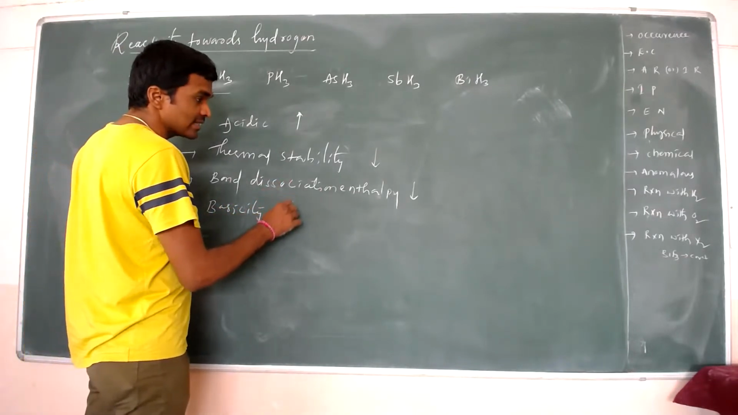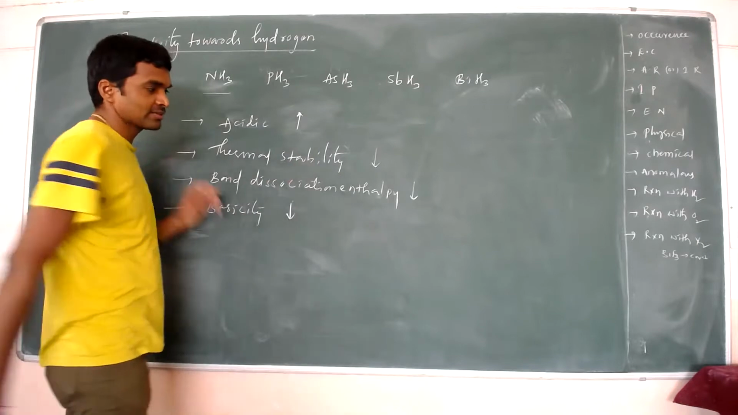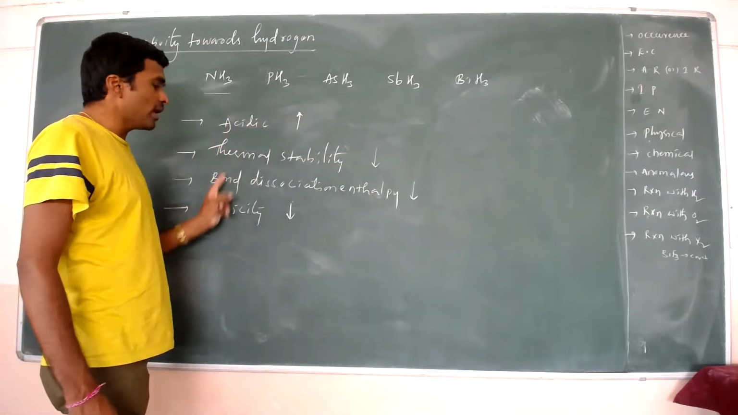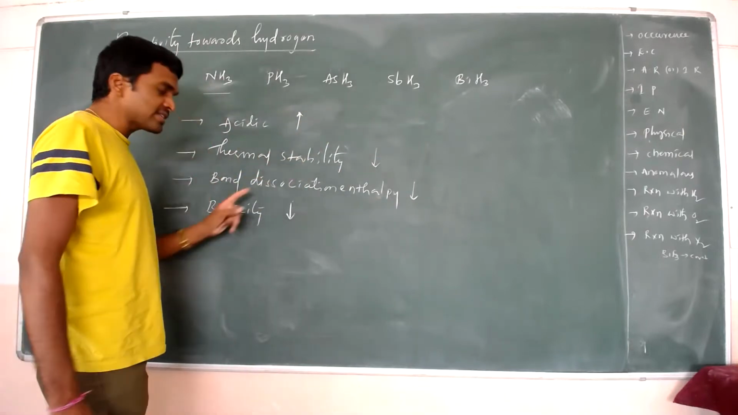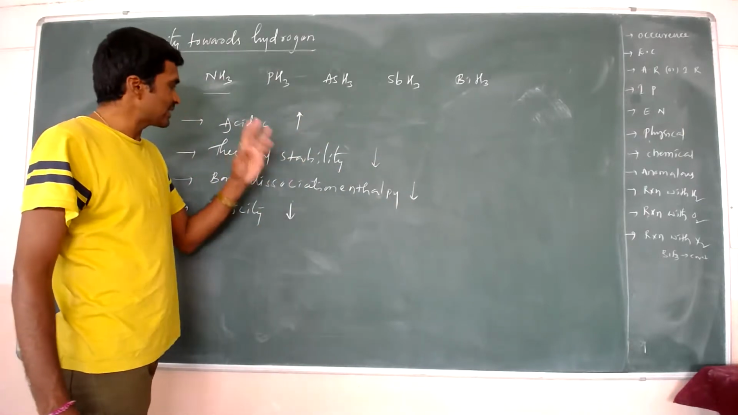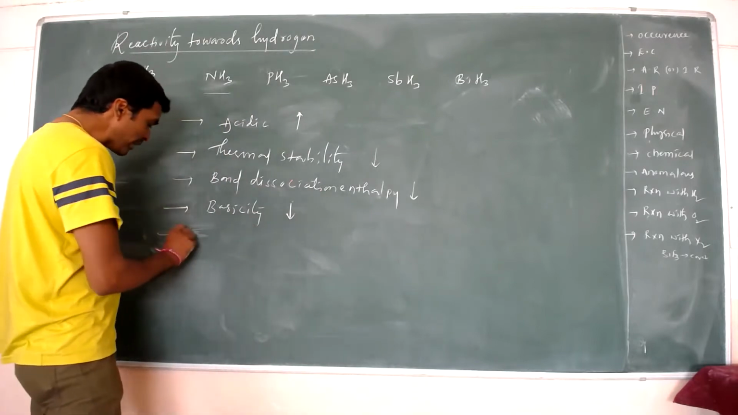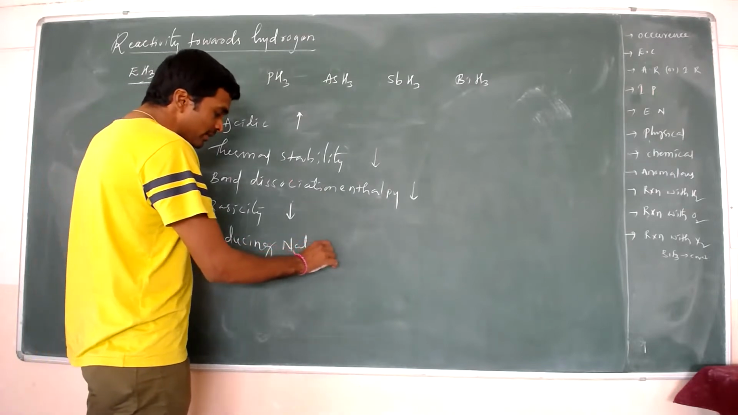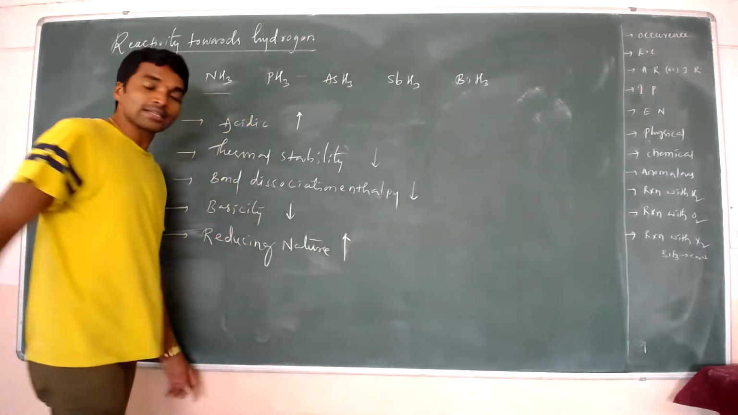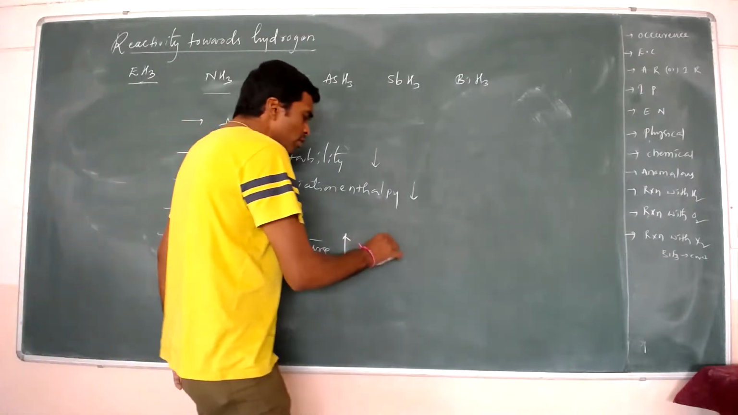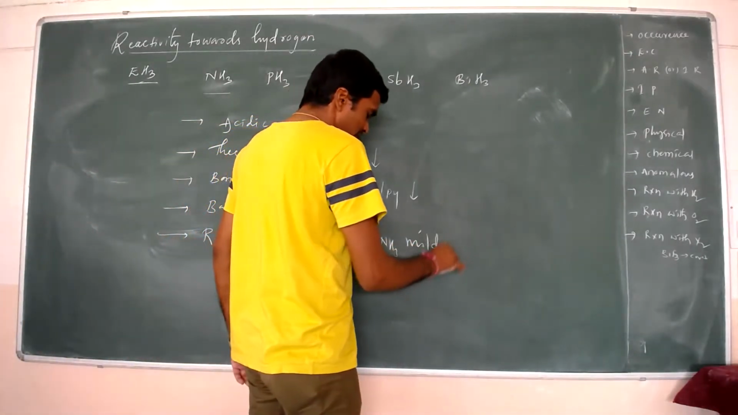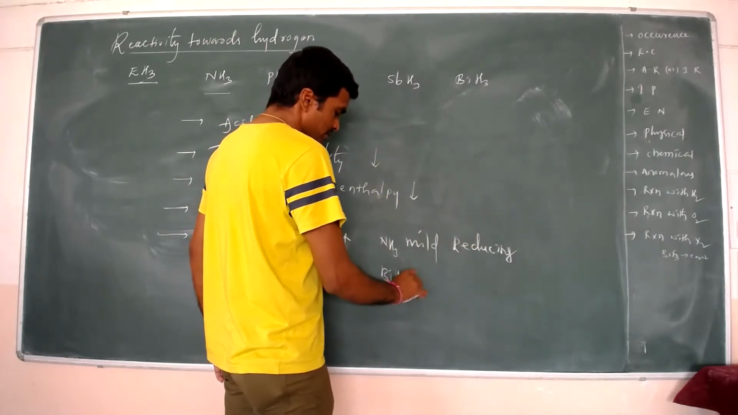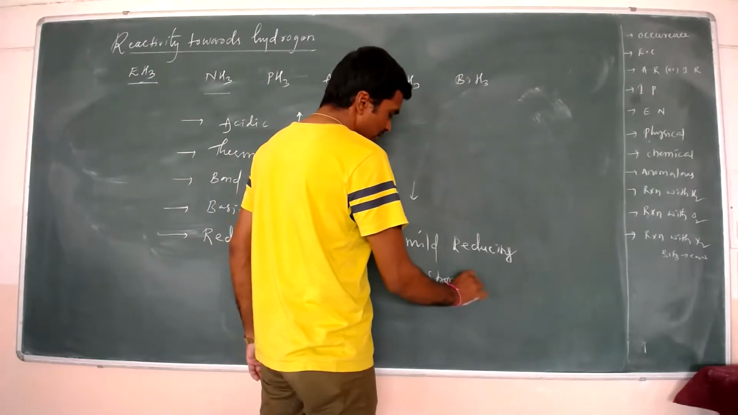Basicity decreases. Acidity increases. Thermal stability decreases. Bond dissociation enthalpy also decreases. Finally, reducing nature increases. Ammonia is a mild reducing agent, but bismuth is a strong reducing agent.